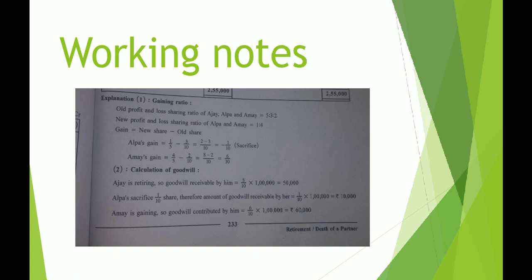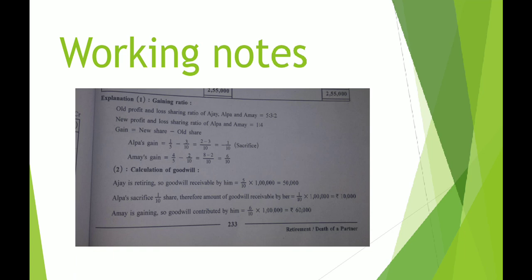Now when you calculate this, if the answer appears negative, then it is not gain but it is sacrifice. Yes, we have learned this in chapter 4 as well as in chapter 5. Mostly we have understood this in chapter 4. Chapter 5 used to deal with sacrificing ratio.